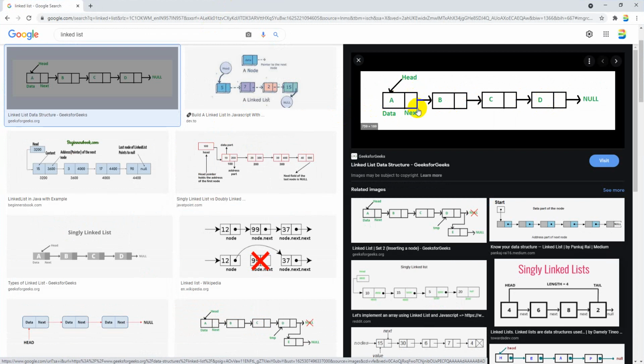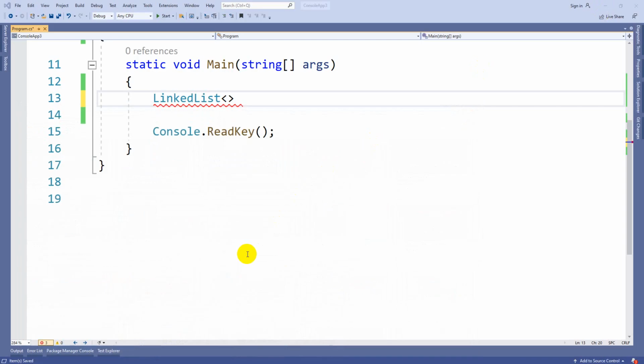It will contain two parts. One will store the value, another one will store the address of the adjacent element or the next element. Like that, these two get connected, these two are connected, these two are connected. That is the reason we call this a linked list. These are linked by address. When there is no address, that means that is the last element. Okay, so this is how a linked list will work.